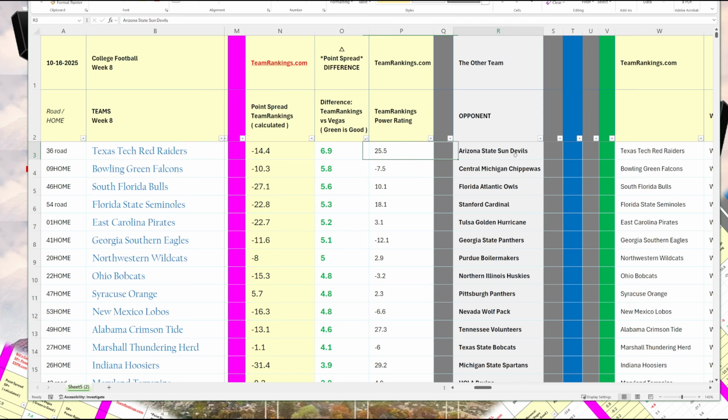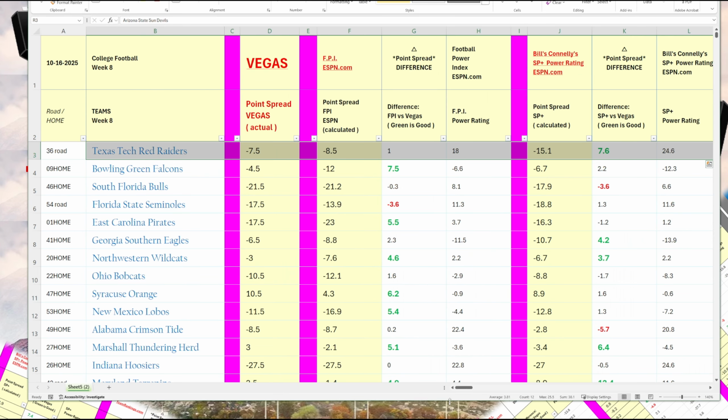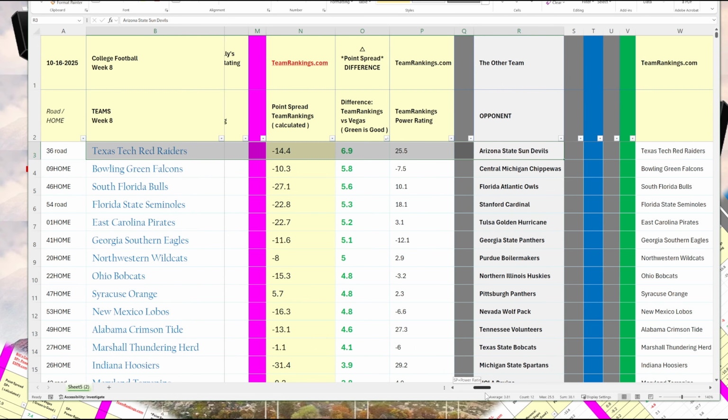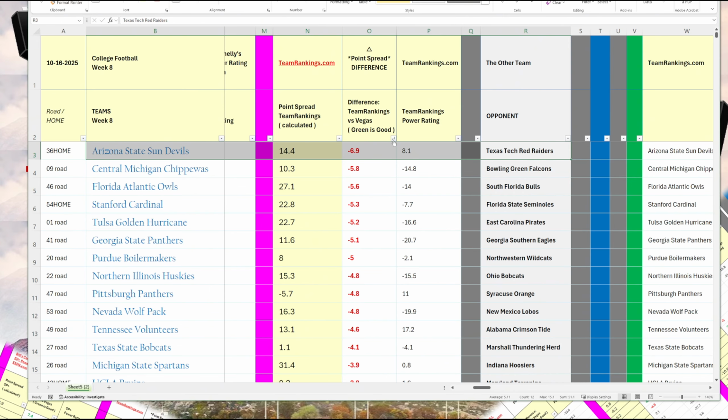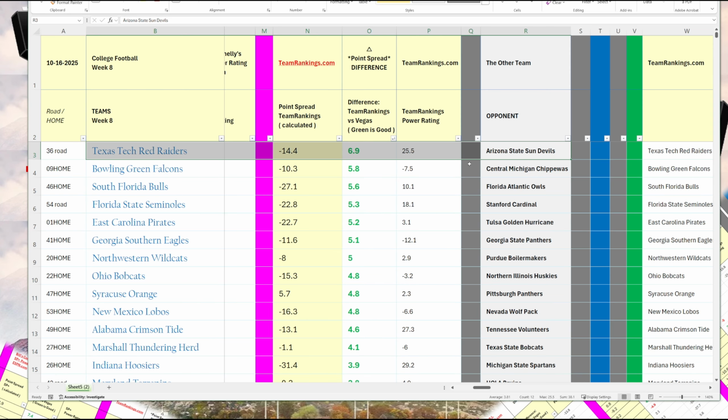And again, I have the opponent on this side. Their opponent is Arizona State. The column that's grayed out shows you the opposing teams. So that's how you can research.